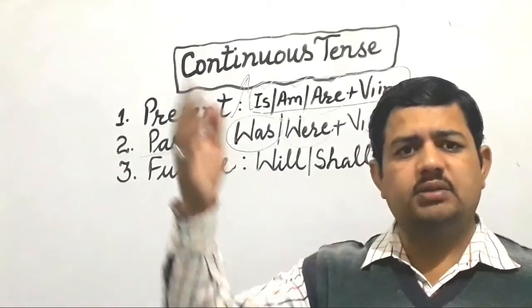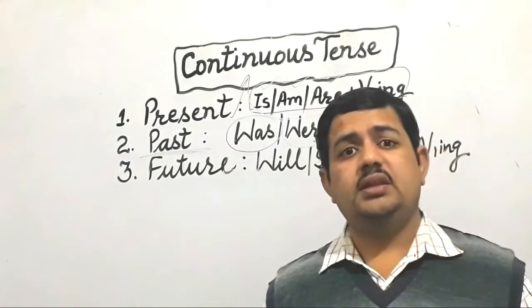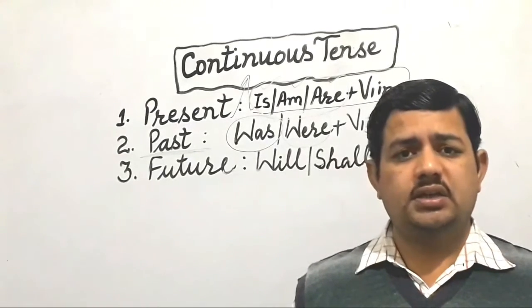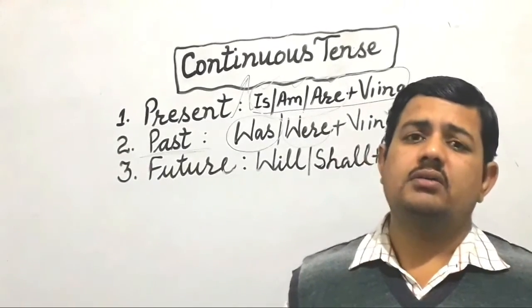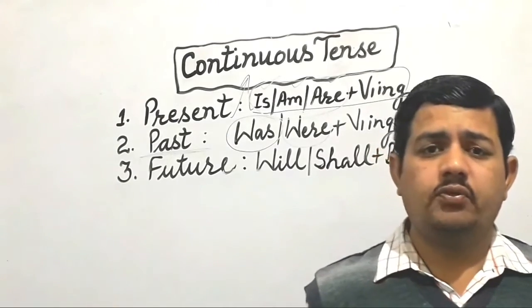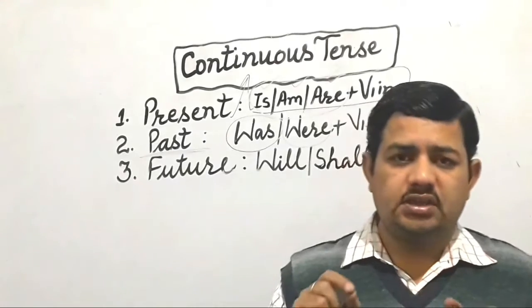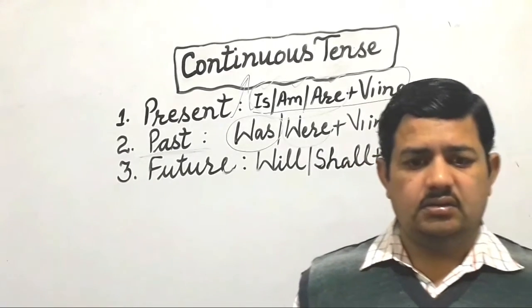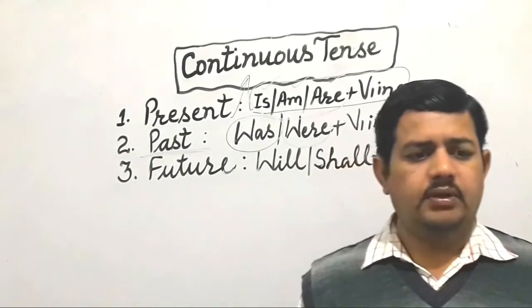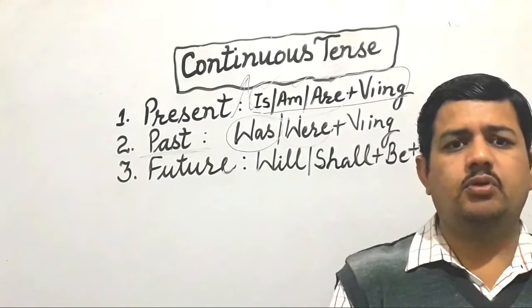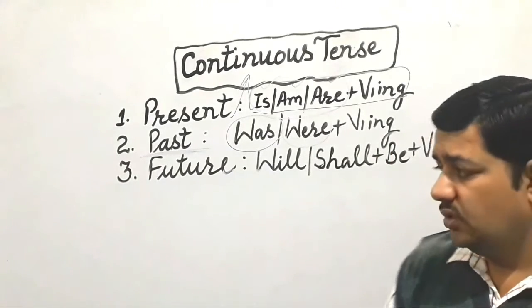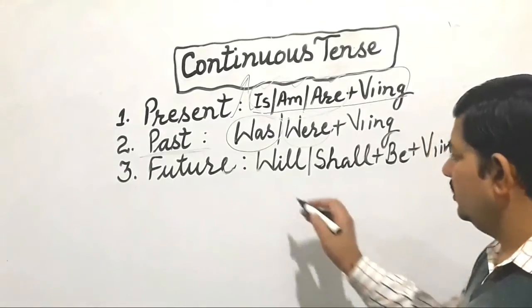We feel that it is about to happen, and in that future also we feel that it is a kind of activity which will be of continuous nature in future. It is assumption only, and we feel that this activity will be of continuous nature in future. So how do we do this?